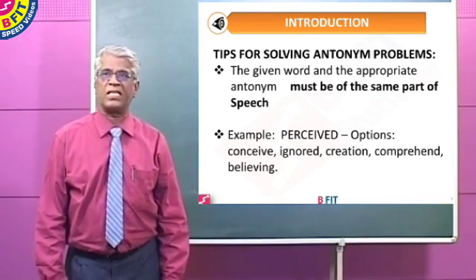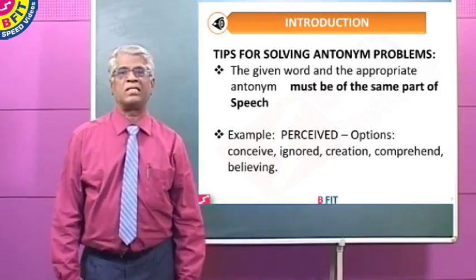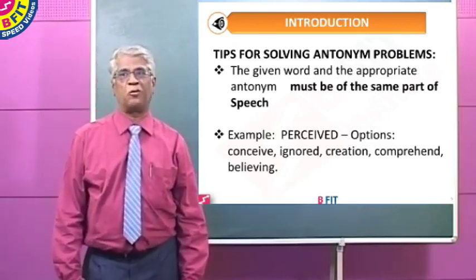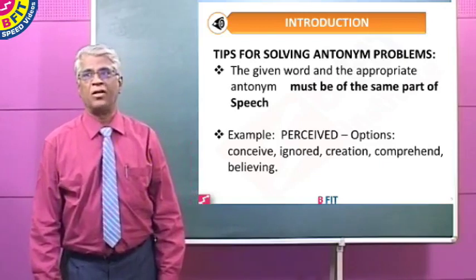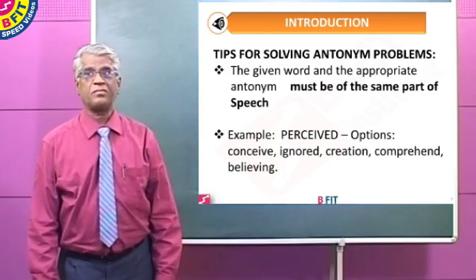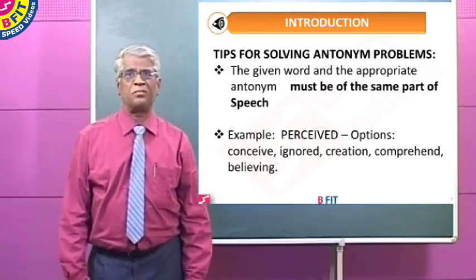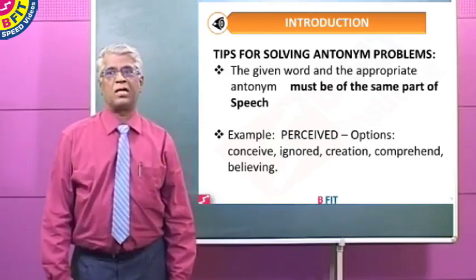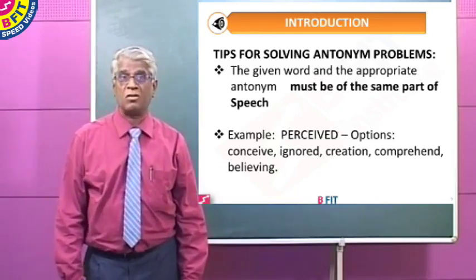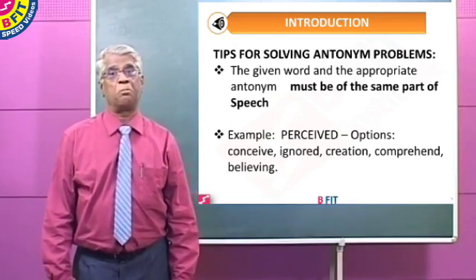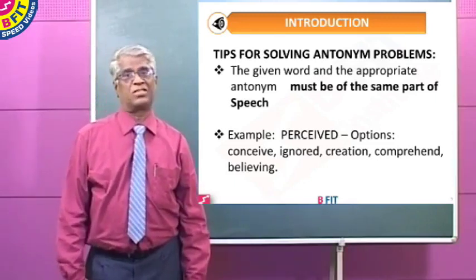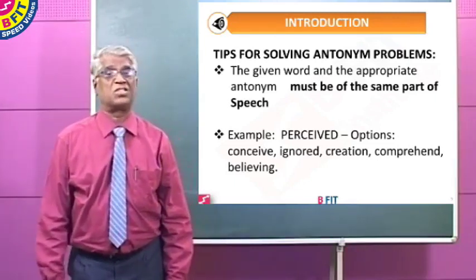You know it ends in ed. You know that it is a verb and it is in the past tense. You are given 5 options: conceive, ignored, creation, comprehend, believing. Now, the antonym, look at the first word, because the first word is conceive. It is a verb, but it is not in the past tense. But the antonym of the given word should be a word in the past tense. So you can straight away eliminate conceive.